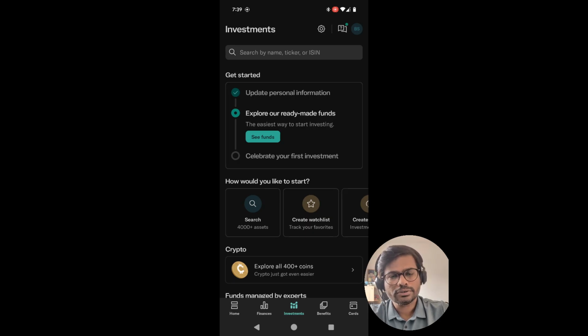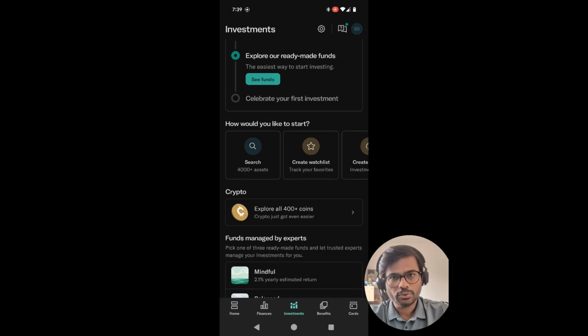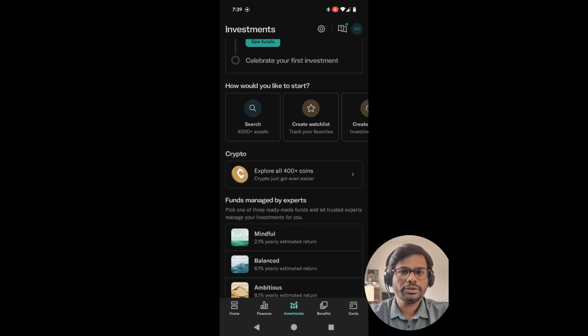If you see the bottom, the third one is investments, and as I mentioned, you need to update certain personal information, and then you can explore the ready-made funds. Ready-made funds are an opportunity to invest in mutual funds. We will also see what the ready-made funds are and their features. Once you update your personal information, you are immediately ready to start investing.